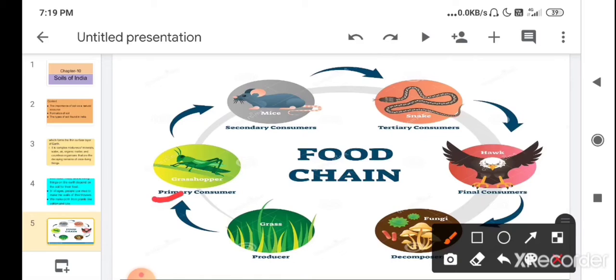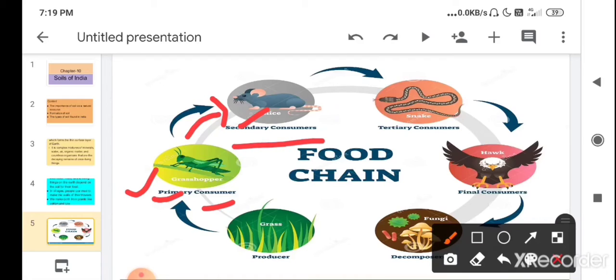So primary means the first consumer. Consumer means who eats here. So here the grass is eaten by the primary consumer. Here is the example of the primary consumer: grasshopper. Then this primary consumer is eaten by another animal, who is known as the secondary consumer. And here the example of the secondary consumer is mice. So the mice eat the primary consumer, that is the grasshopper.